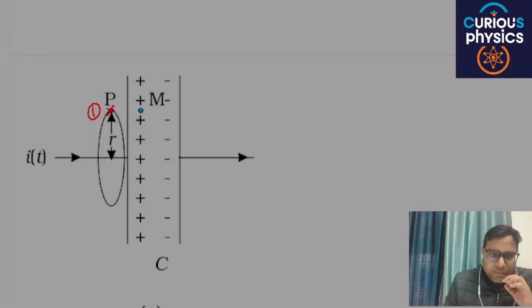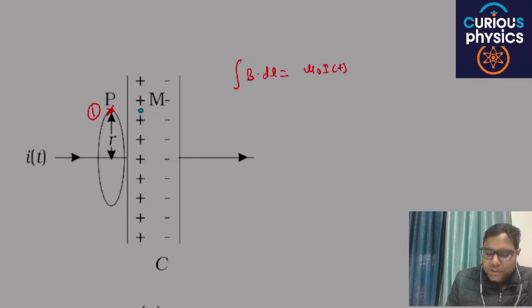I current basically means the current is changing with time, so current I is passing through this particular loop. Then according to Ampere circuital law, the magnetic field at particular point P will be, what is the value of magnetic field? The magnetic field is equal to mu naught I, and I is changing with time.